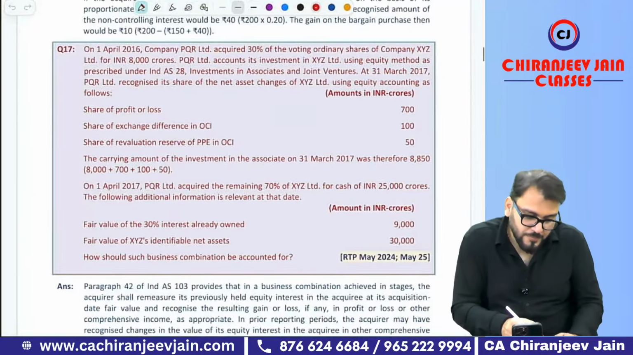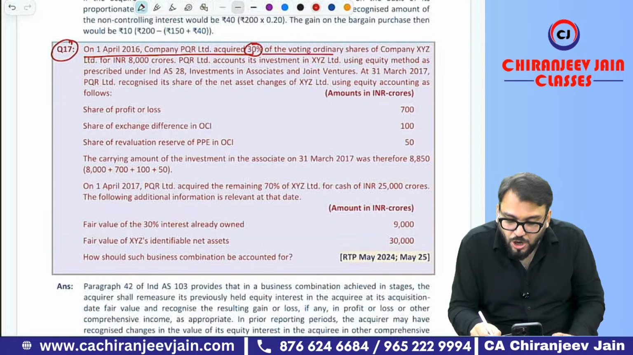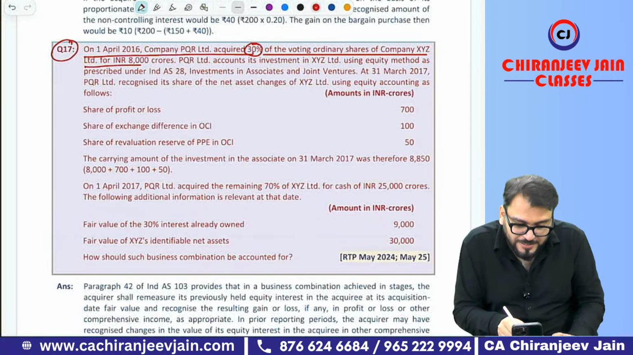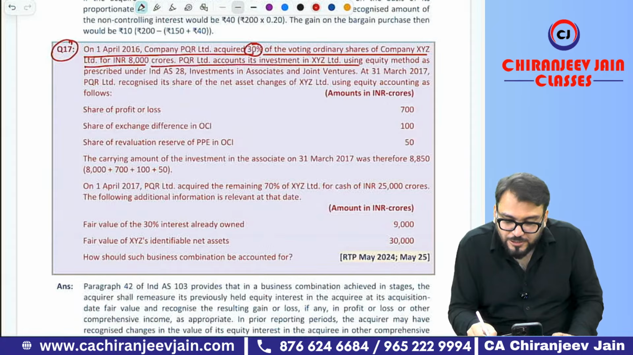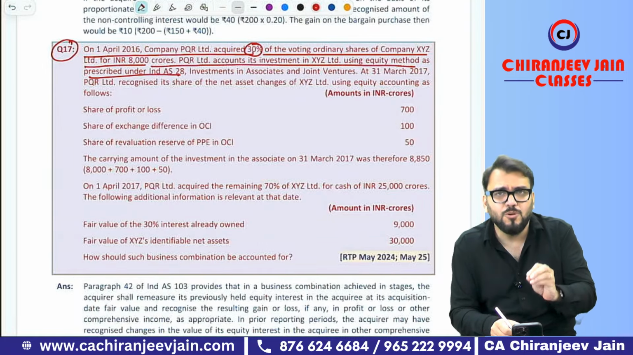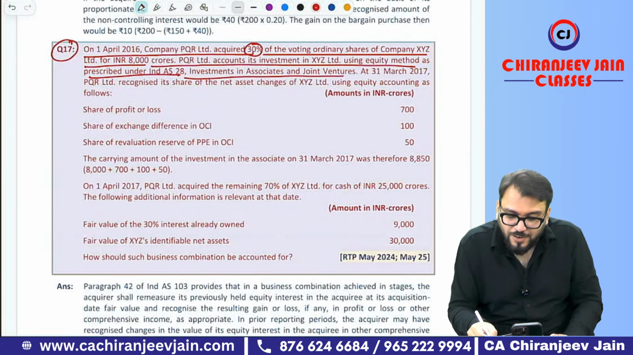This is the question. On 1st April 2016, company PQI acquired 30%, meaning significant influence, of the voting ordinary shares of company XYZ Limited for rupees 8,000 crore. PQI Limited accounts for its investment in XYZ using the equity method as prescribed under Ind AS 28, investment in associates and joint ventures.